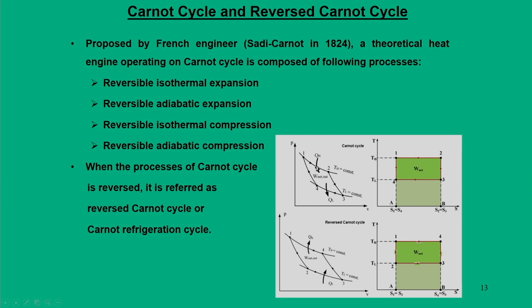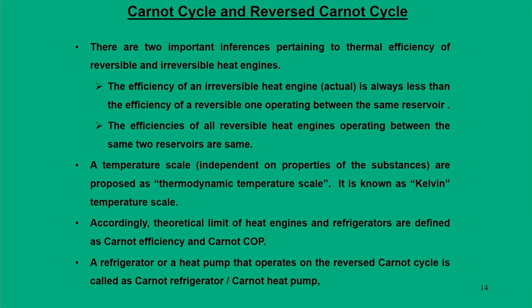Now, a similar thing we can reverse. We call this a reversed Carnot cycle, or a Carnot refrigeration cycle. In that way the process goes from 1 to 2, 2 to 3, 3 to 4 and 4 to 1, but the difference is that here heat is added in process 2 to 3 and heat is rejected in process 4 to 1. So, this is the basic difference between the Carnot cycle and the reverse Carnot cycle.